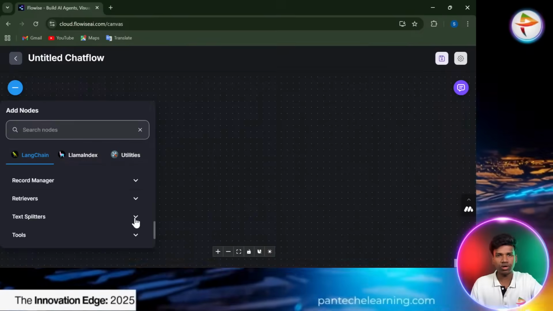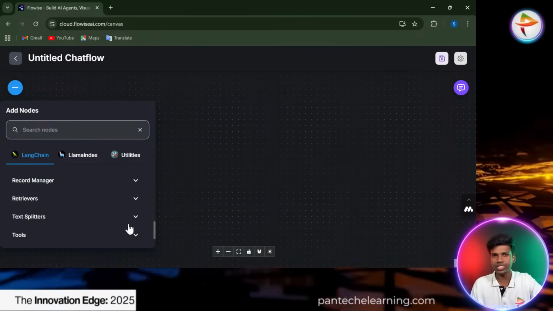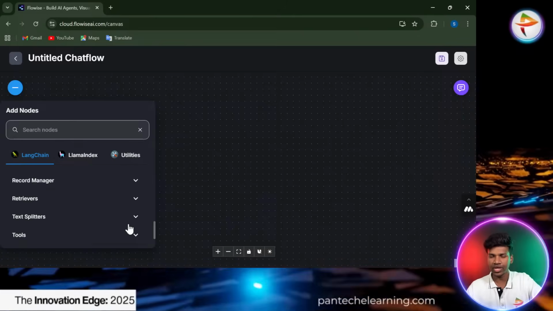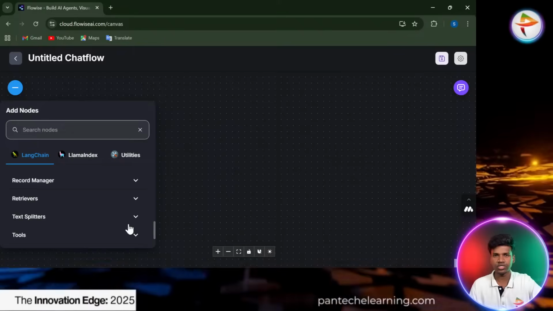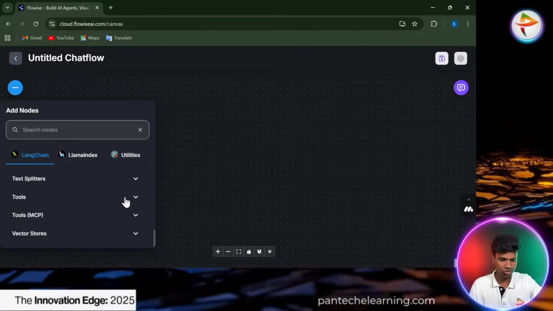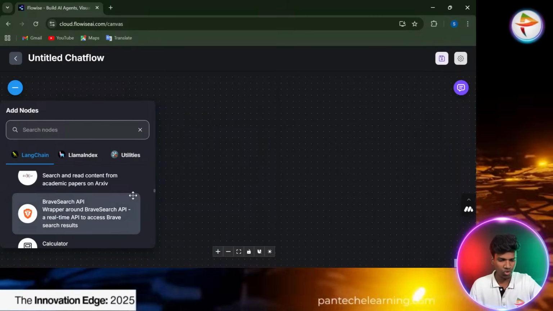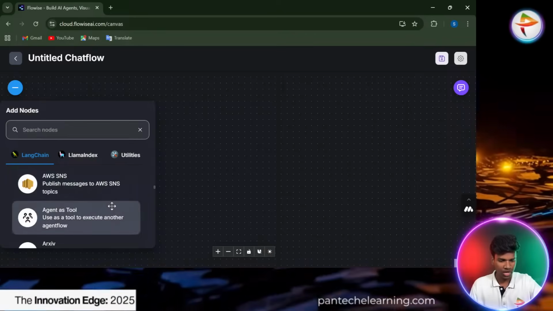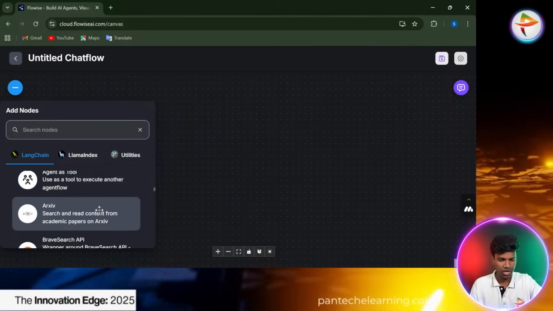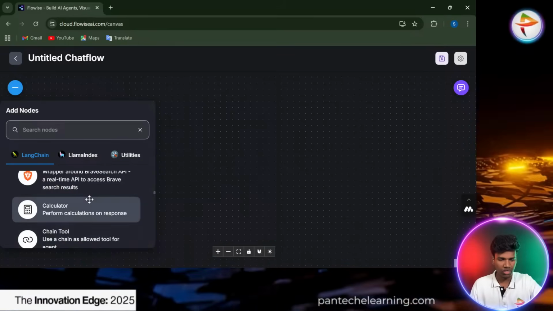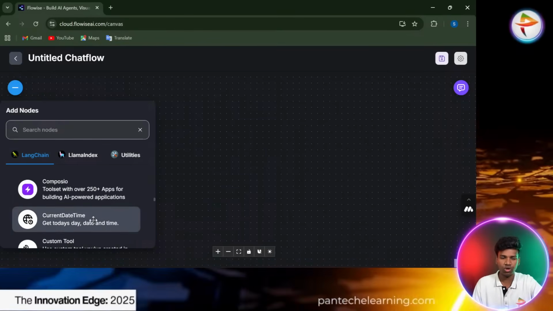For example, you have to follow up with the emails. I mean, you have to create your agent based on one particular existing tool. Already we have an email sending agent. Like that, we have to create the tools. So tool-wise you can follow along: AWS, multiple agents, Arxiv, Brave Search API, chain tool. So based on the tool, you have to create.